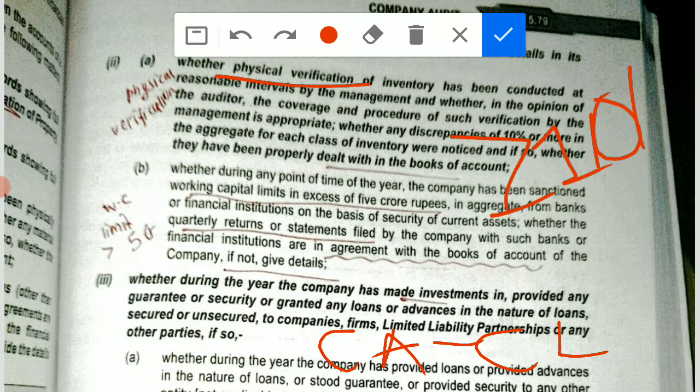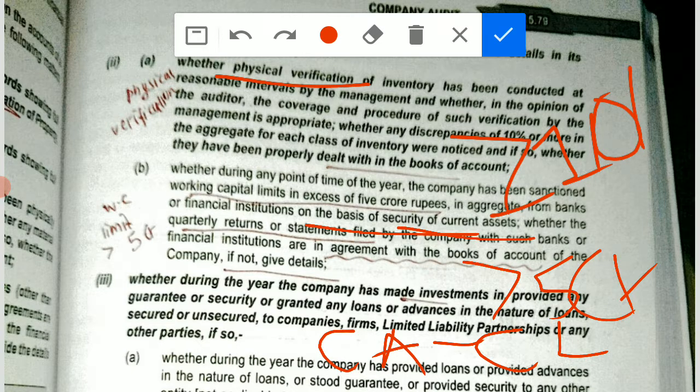So if at any point of time during the year the company has been sanctioned working capital limits in excess of 5 crore rupees, that means greater than 5 crore rupees in aggregate from banks or financial institutions on the basis of security of current assets.